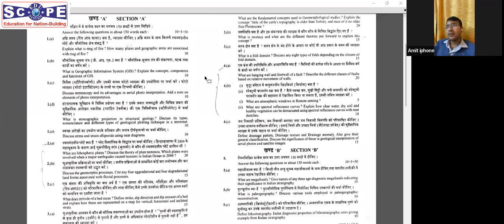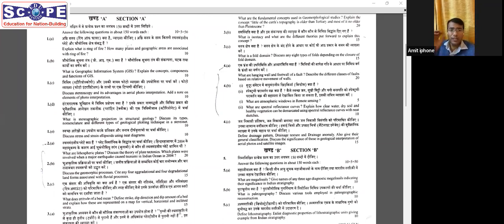Generally speaking, what has not changed is that the subject remains static, and we can check that the probability of the questions being asked is very high. The same questions get repeated again and again, and the same has happened this time. What changed last year and this year is that the application aspect has gone up. We have many more questions which want application of the knowledge. But we'll go briefly one by one through all the questions.